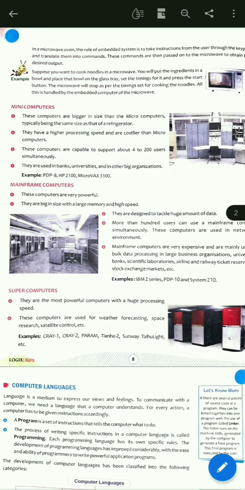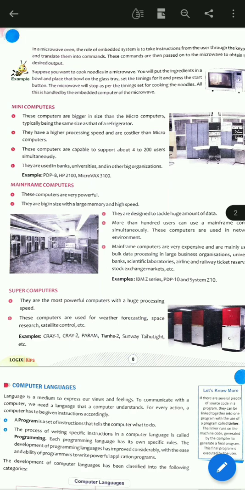These computers are used for weather forecasting, space research, satellite control, etc. So these are used for space research, meaning whatever is going on in space, they can research it with these computers. Okay, and satellite control, they are used to control the satellites in space.